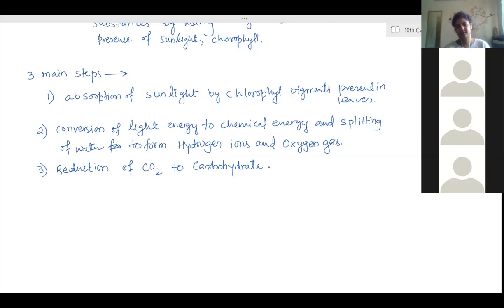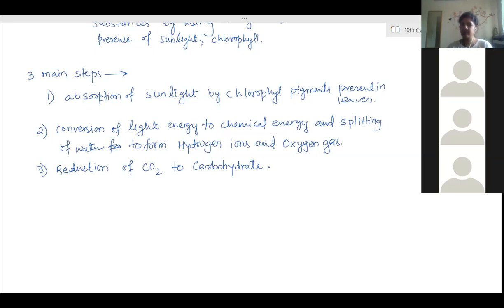Ma'am, large surface area for more absorption of gases. Okay. More absorption as well as for light also. More area, the light will fall and more sunlight will be absorbed. So leaves provide larger surface area for maximum gaseous exchange, and second, for more absorption of sunlight.